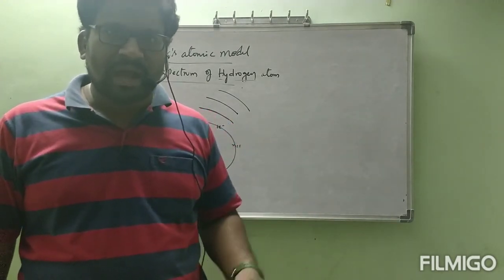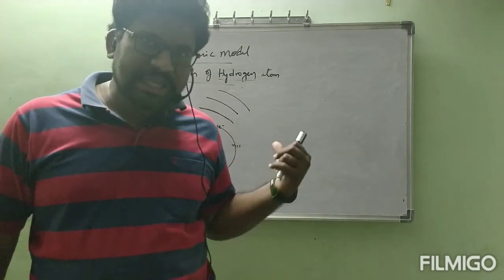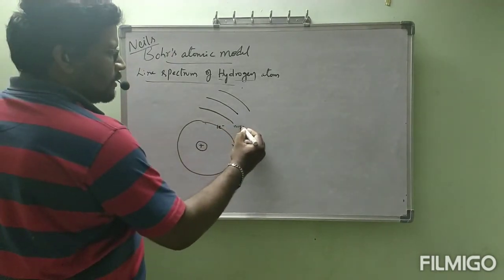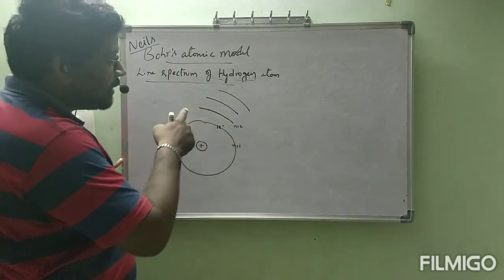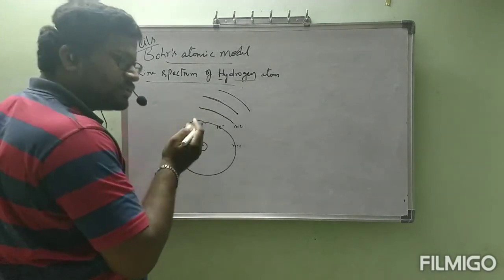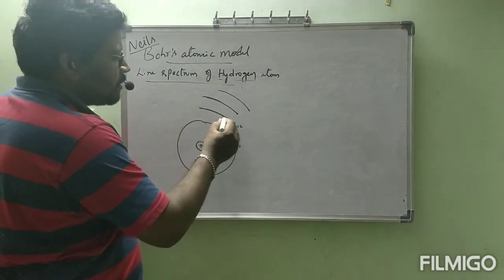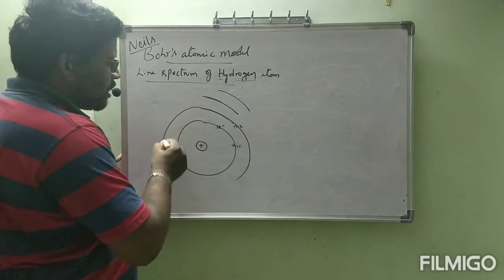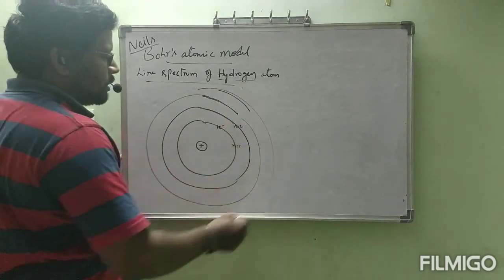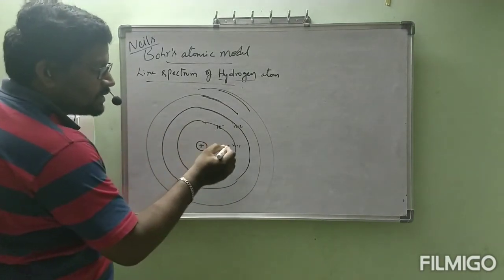Say, on the first floor, if the second floor is not there, but an empty place will be there, correct? Like this here also, in n is equal to 2, the electron is not there, but the empty shell is there. That means it has some energy. Even the third orbit also has some energy, but no electron. These are all orbits with no electron. This is the hydrogen atom. Only one electron is present in n is equal to 1.